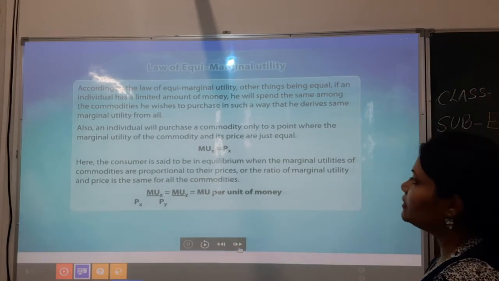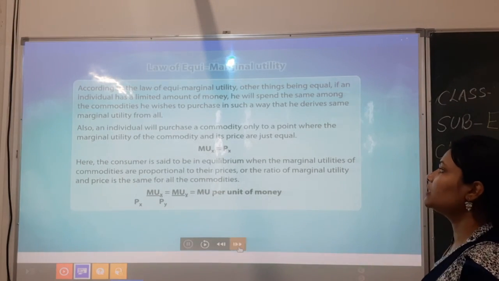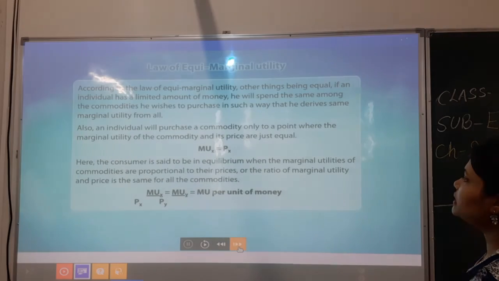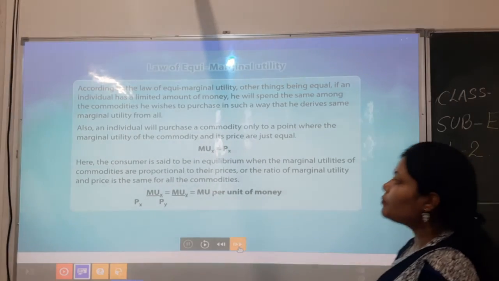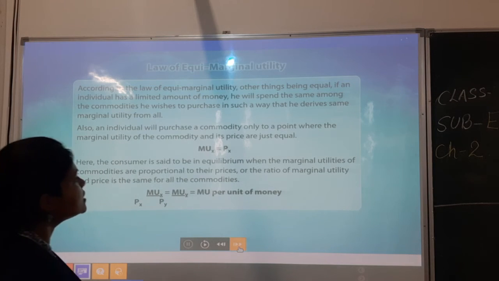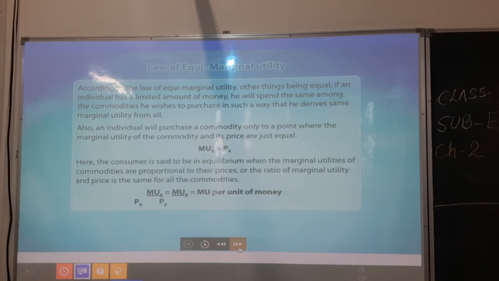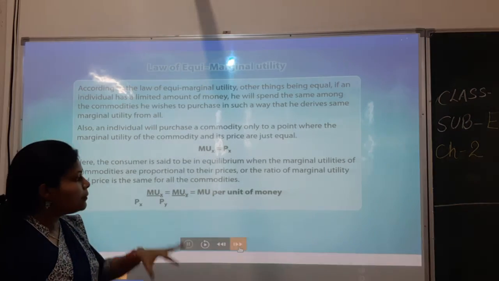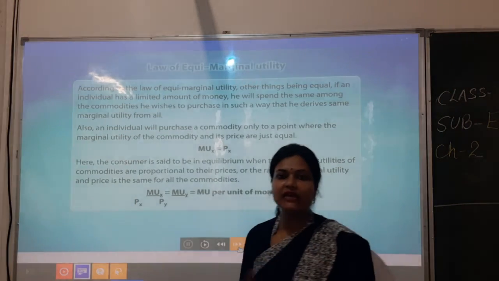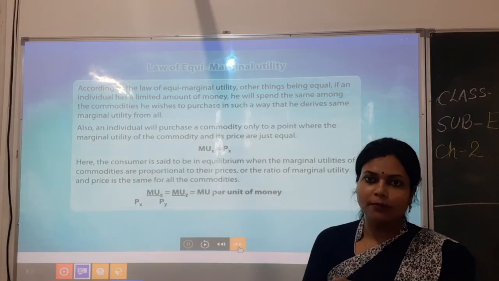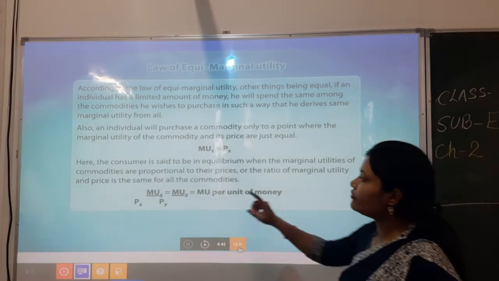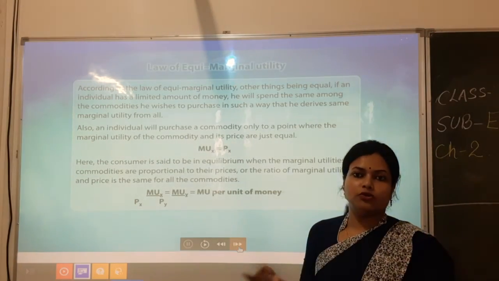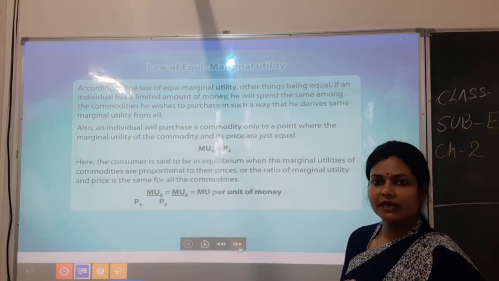Then it is saying here the consumer is said to be in equilibrium when the marginal utilities of commodities are proportional to their prices, or the ratio of marginal utility and price is the same for all the commodities. Now let us assume, as I have told you, that many combinations can be used. So here we are talking about more goods, not only a single commodity but many commodities.